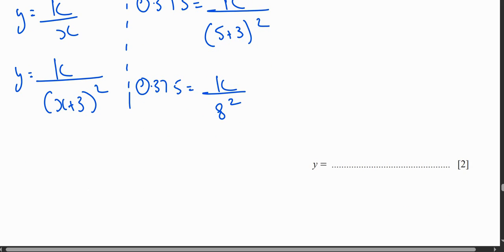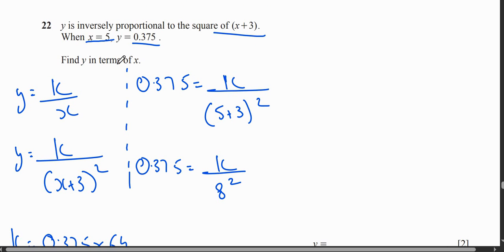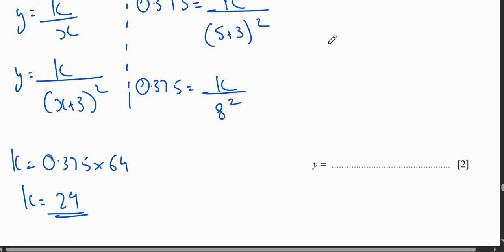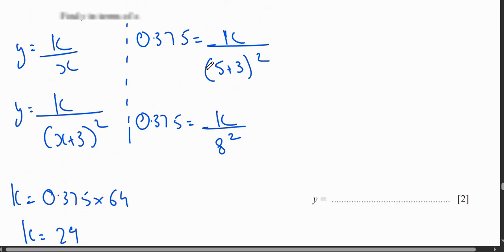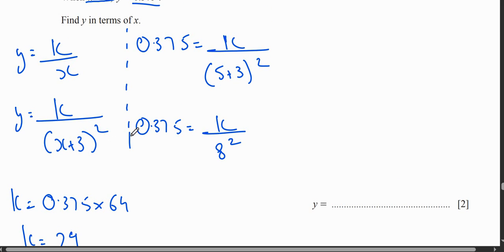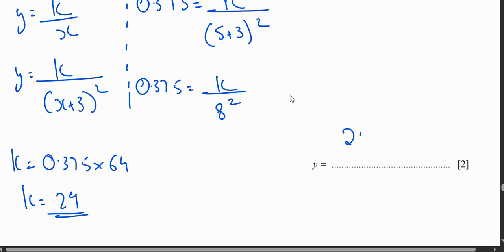Okay, k is equal to 0.375 multiplied by 8 square, which is 64. So k is equal to 24. So the question was find y in terms of x. So you will say y is equal to, what did we write? k upon (x plus 3) square, right? So now you will write 24 upon (x plus 3) square. Okay.